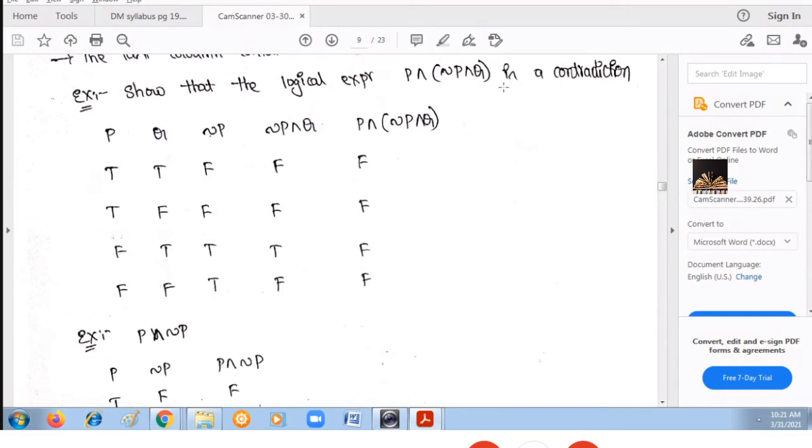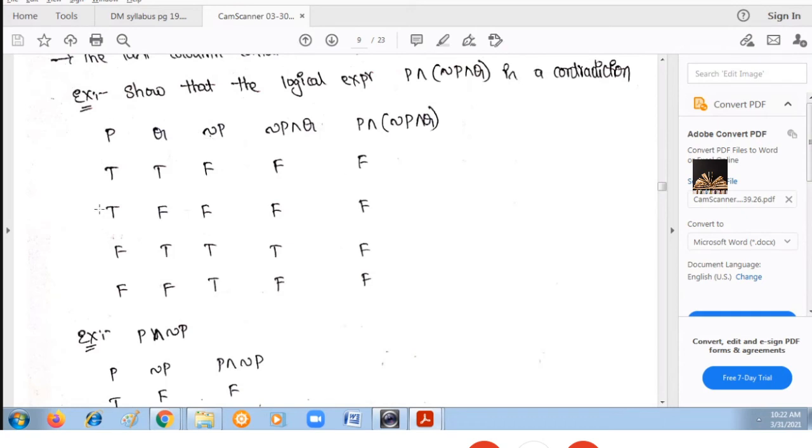So how many variables do we have? P and Q. Only 2 variables we have. Therefore you will get 4 different combinations: T, T, T, F, F, T and F, F. Next, to calculate negation P and Q, first you need to calculate negation P. Negation P means T will become F, F will become T. Negation P and Q: when both are true, then the result is true. In other cases, the result is false. So only in the third combination, the result is true.